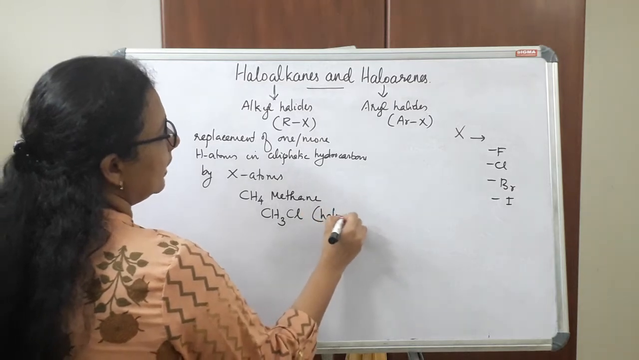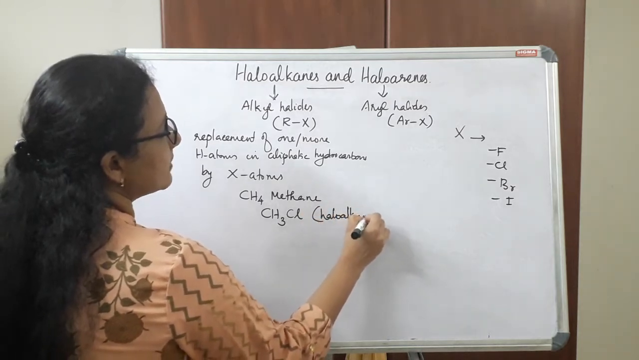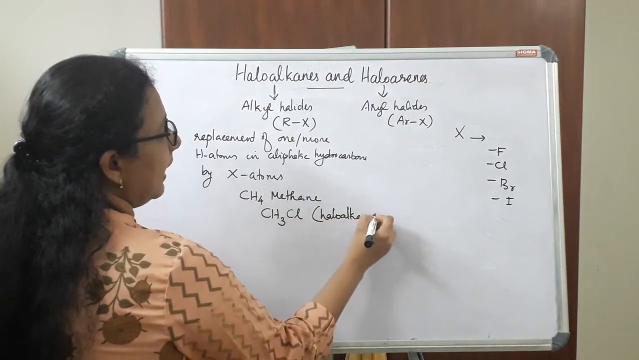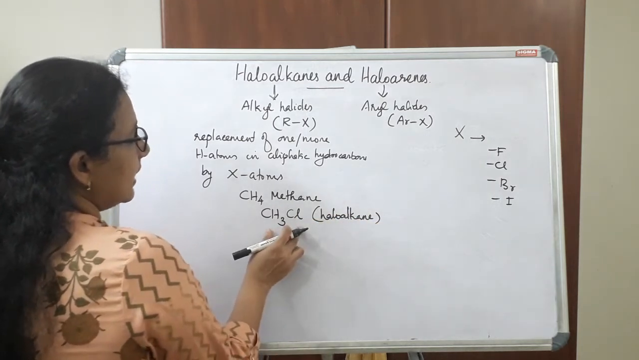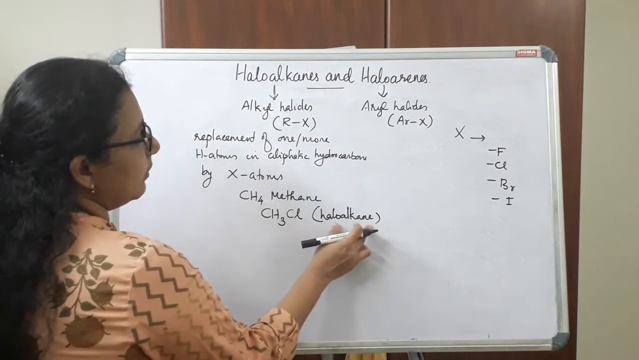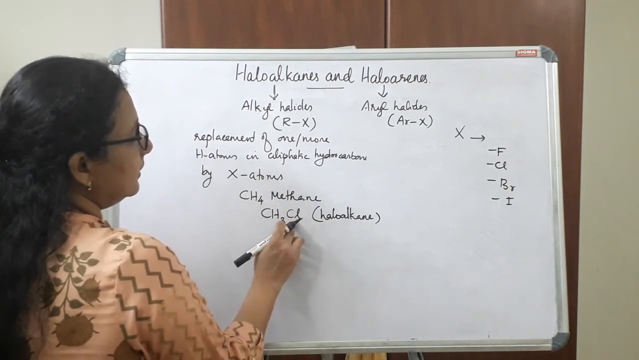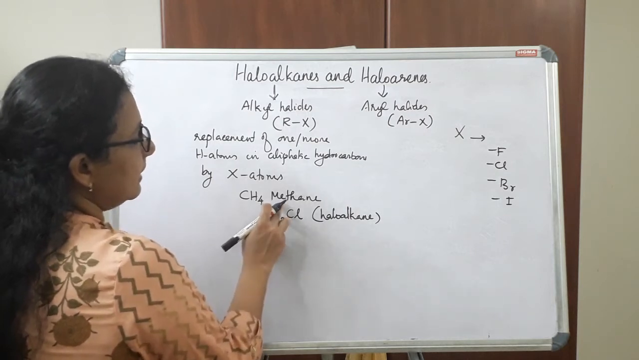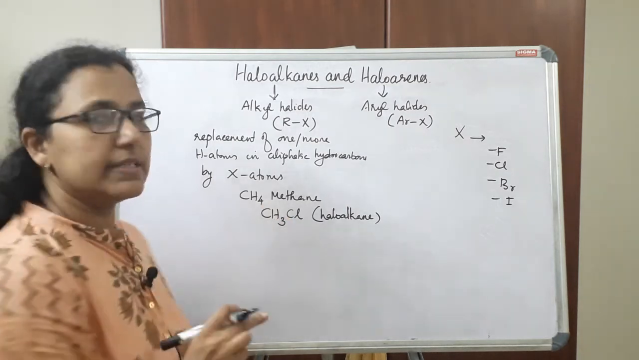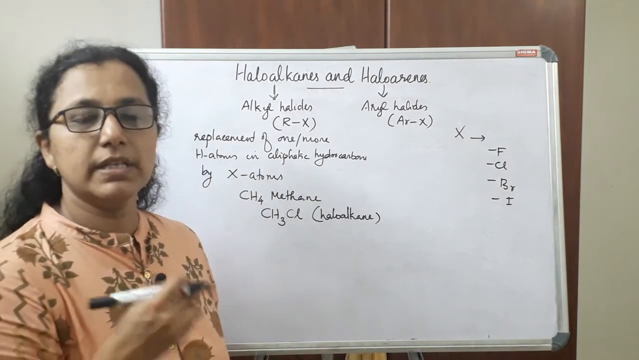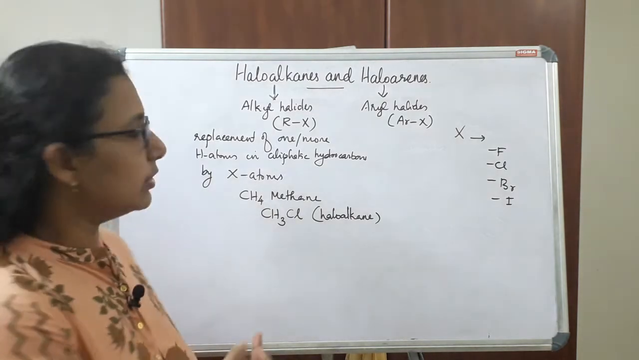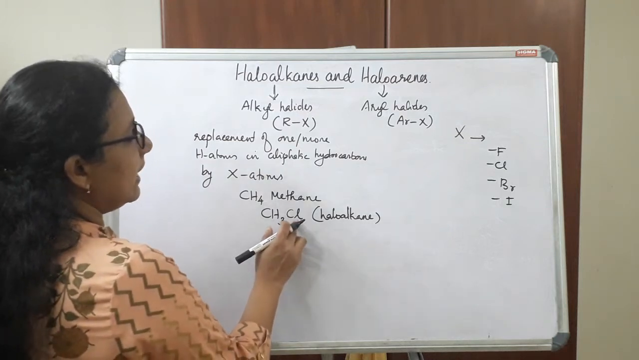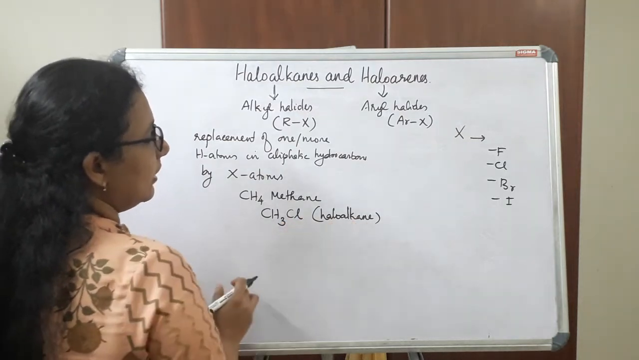So haloalkanes are formed by the replacement of hydrogen atom by a halogen atom. So in this case, we can say that this is an example of a haloalkane, and here the halogen is chlorine and the parent alkane is methane. So here I have replaced one hydrogen atom. We can replace one or more hydrogen atoms in order to get haloalkanes. So here one hydrogen is replaced by a halogen atom. We will get a haloalkane.